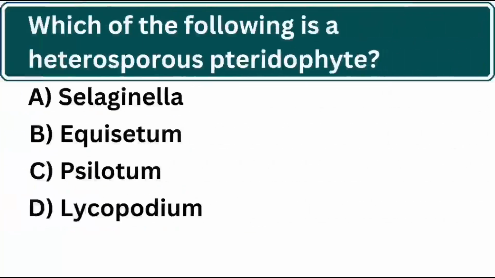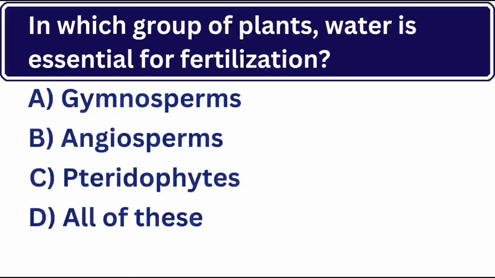Which of the following is a heterosporous pteridophyte? And the correct answer is A. Selaginella. In which group of plants is water essential for fertilization? Correct answer is C. Pteridophytes.